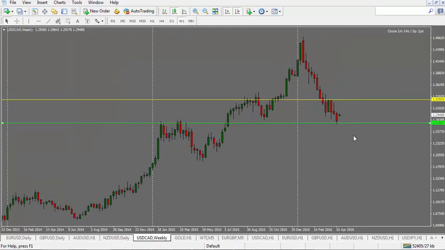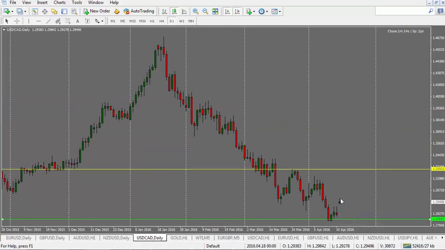Looking at the US dollar CAD here, the weekly close was quite bearish. However, it did come into this low here, into this support and resistance at 127.68 level. For this week, we did see a gap up here.